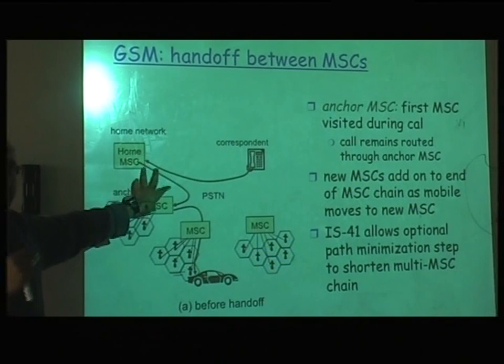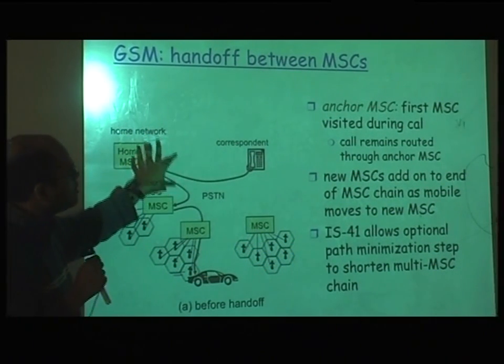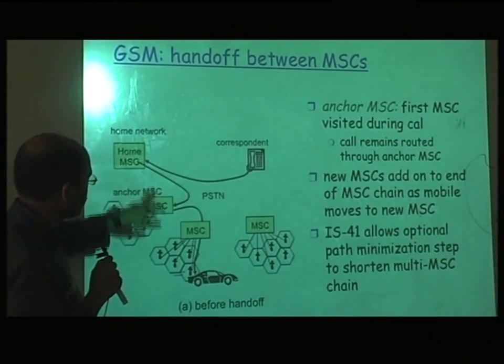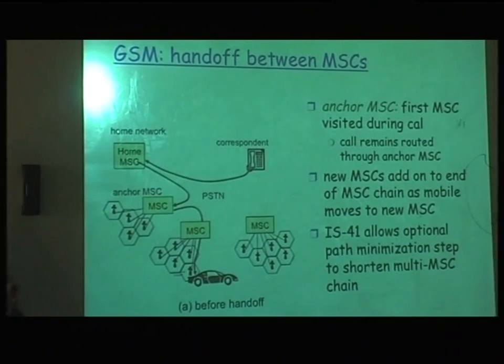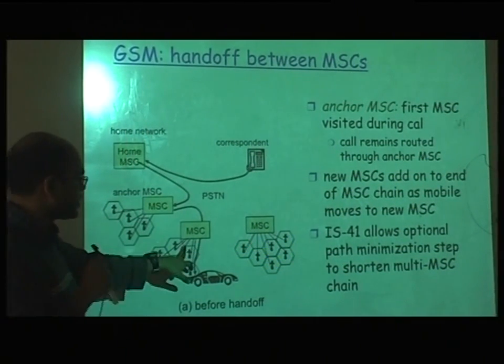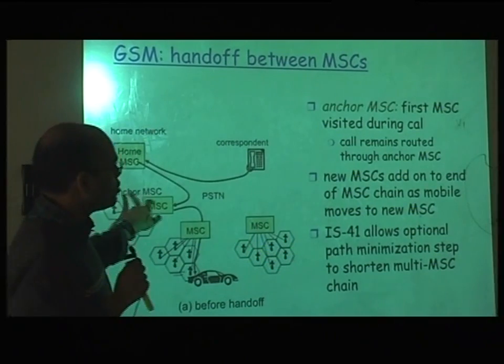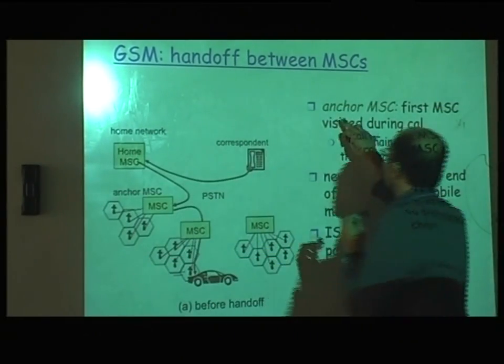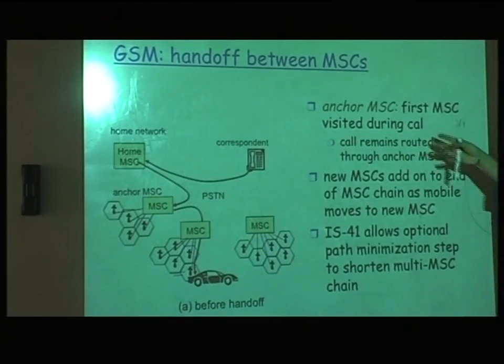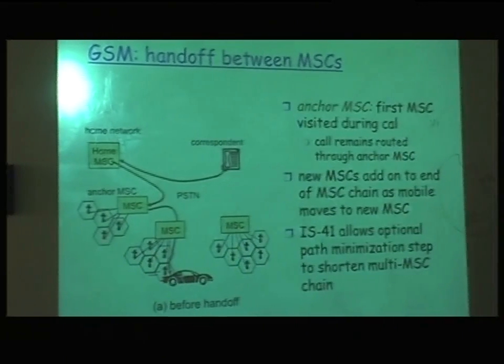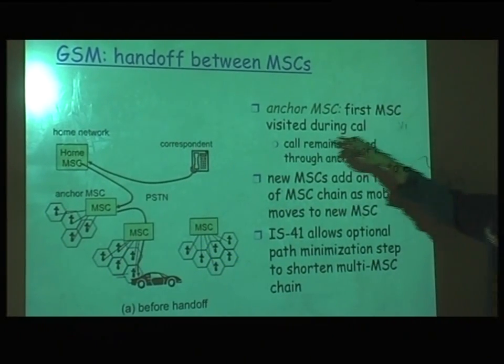To another cell within the same MSC. So the next thing would be moving within, I'm still in the home network, but moving from one MSC to another MSC. So how is this done? There is something called an anchor MSC. We are just following again the same principle of the mobile anchor. The first MSC visited during the call.